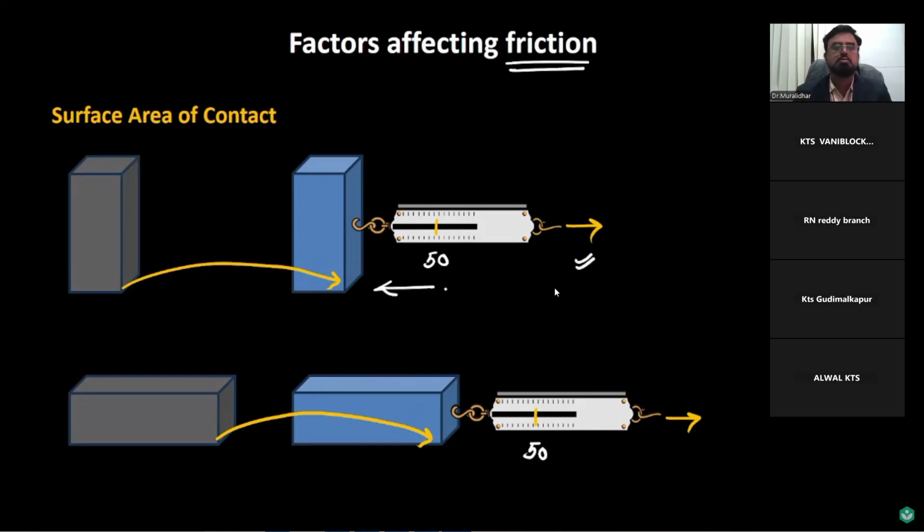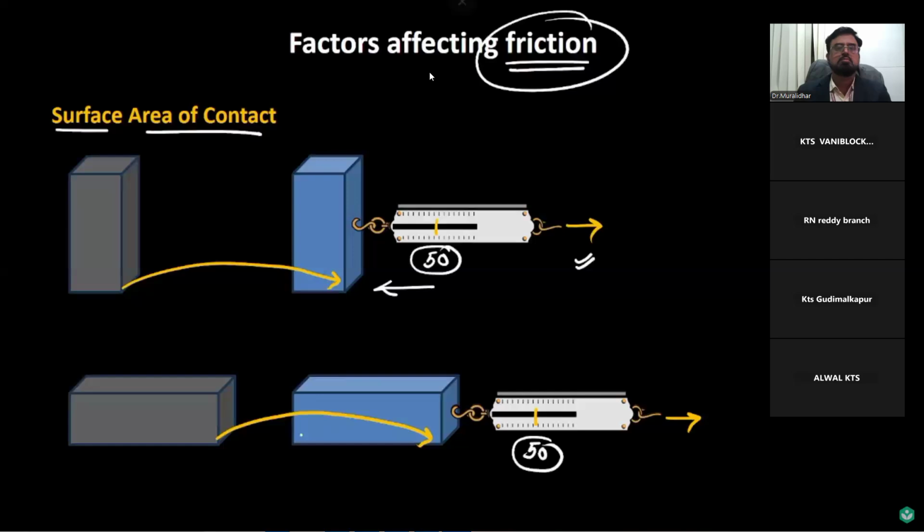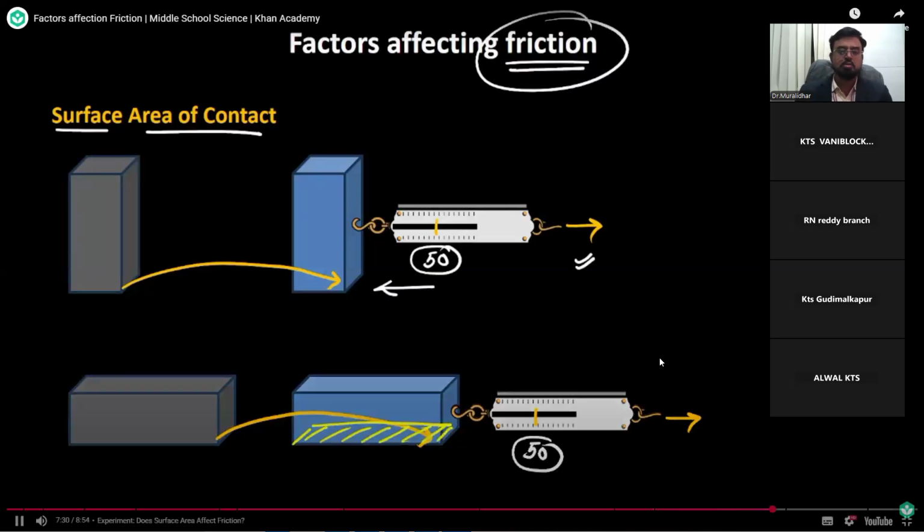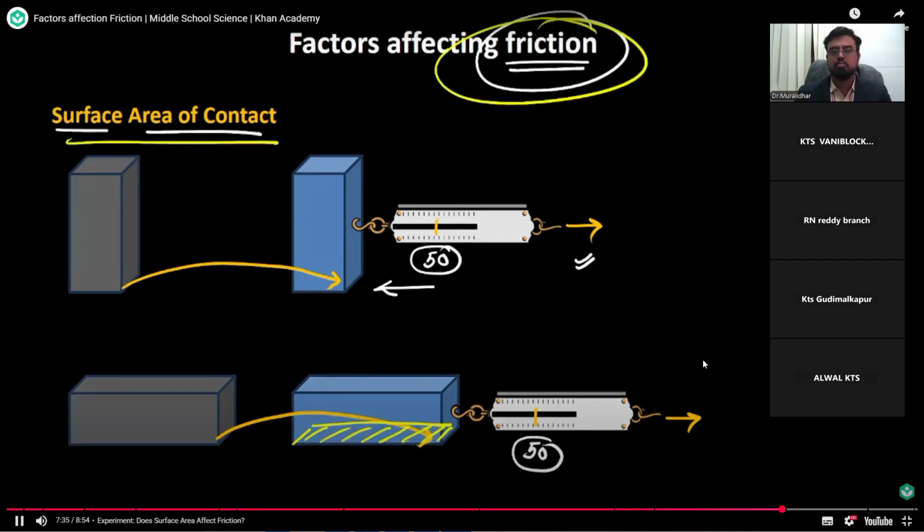Now, as the reading in the spring balance is the same in both these situations, it tells us that the surface area of contact has no effect on the frictional force. But this is contrary to what we were thinking initially, right? We were thinking that in the second position, since the surface area of contact is more, the irregularities would be more, and hence the interlocking would be more, and hence the friction force should be more. But as we just saw, friction is independent of the surface area of contact. So how do we explain that?